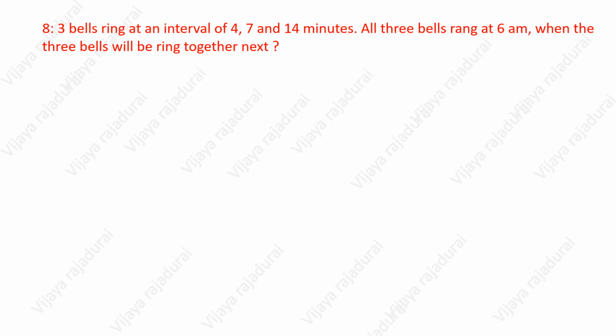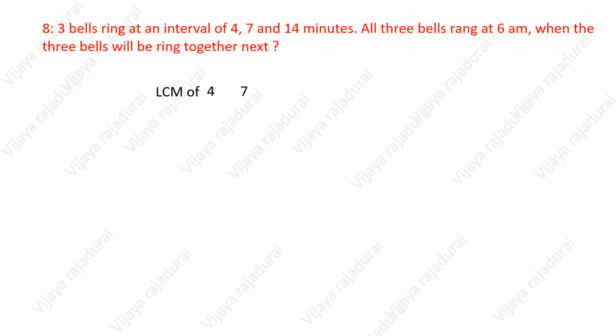Three bells ring at intervals of 4, 7 and 14 minutes. All three bells rang at 6 a.m. Then the three bells will ring together next. To find out this time, we have to find the LCM of these three numbers, that is 4, 7 and 14 minutes.